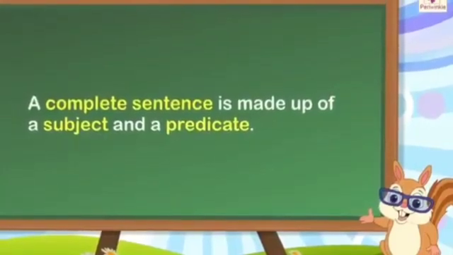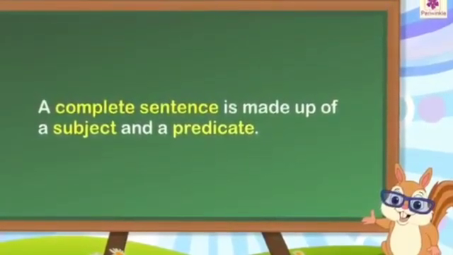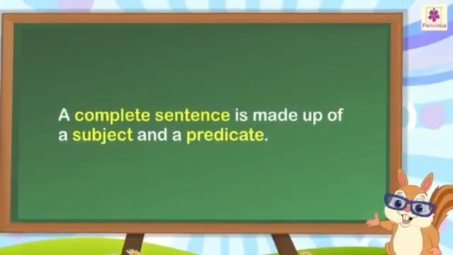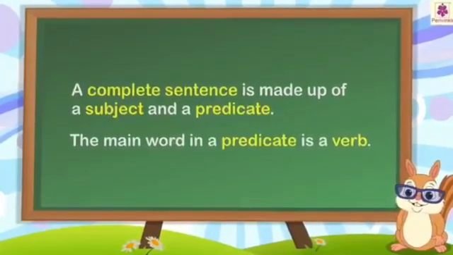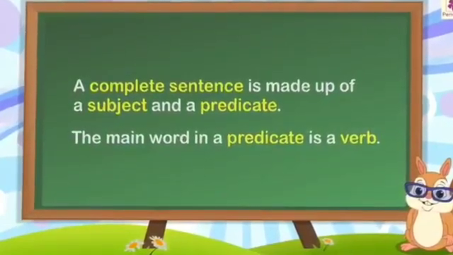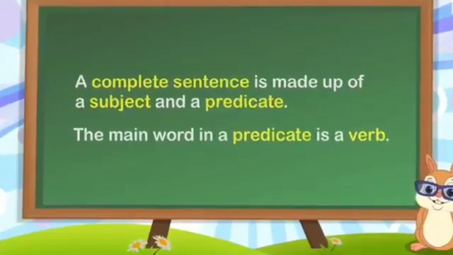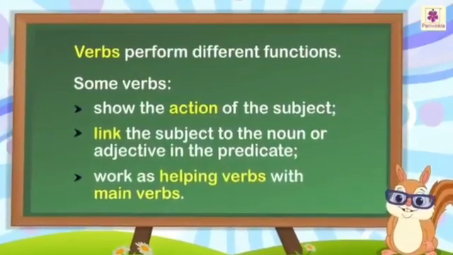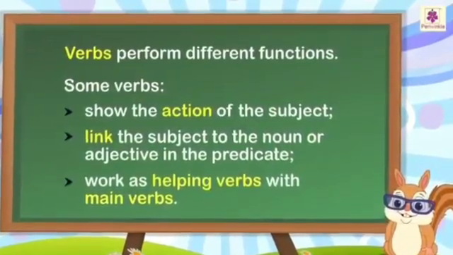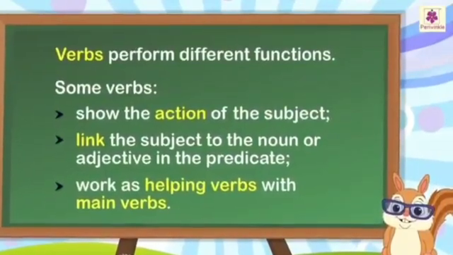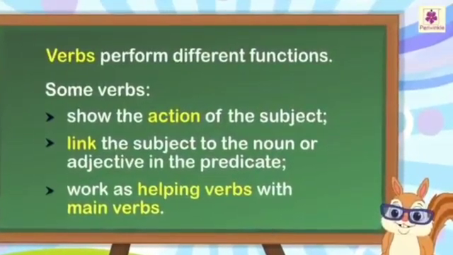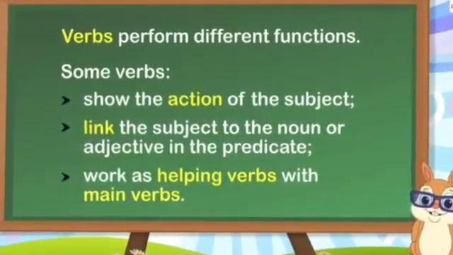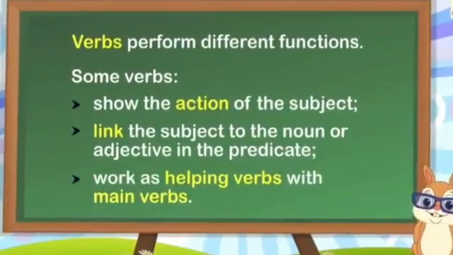What is a verb? A complete sentence is made up of a subject and a predicate. The main word in a predicate is a verb. We can also say that all action words are verbs. Verbs perform different functions. First, some verbs show the action of the subject. Second, they link the subject to the noun or adjective in the predicate. Third, they work as helping verbs with main verbs.